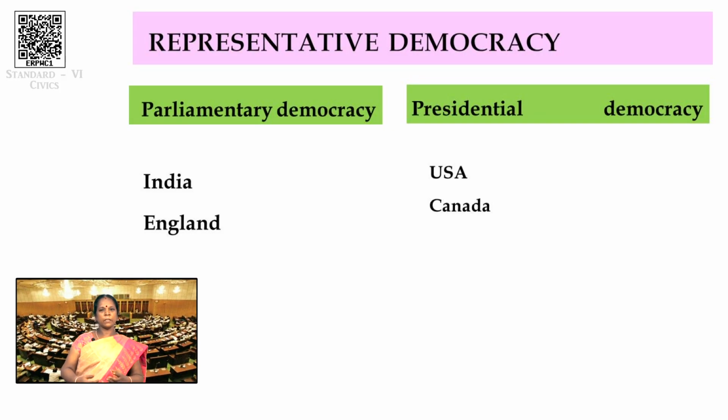We are going to learn the parliamentary form of democracy. What is the parliamentary form of democracy? Countries like India and England are following that parliamentary form of democracy. Listen, here parliamentary form of democracy means the political party which gets a majority of seats in the federal election forms the government, and the leader of the political party is selected by the elected members, and he acts as the prime minister, and this prime minister is responsible for the council of ministers in the parliamentary houses.